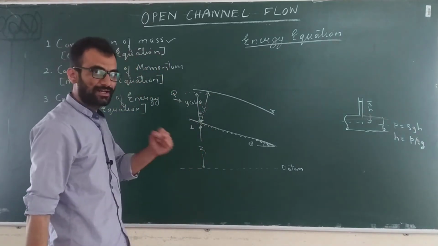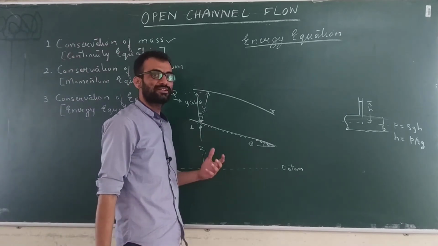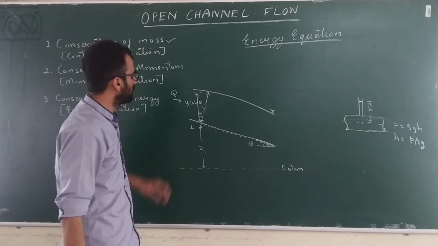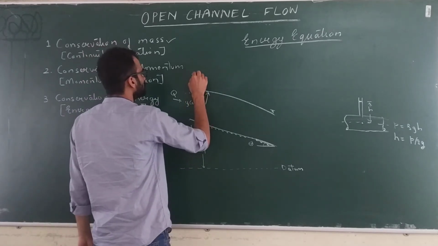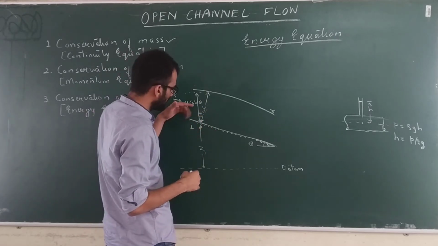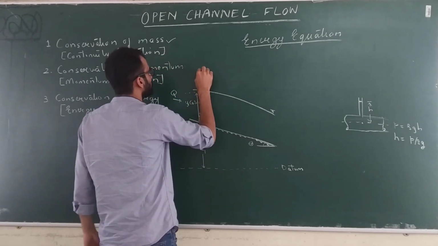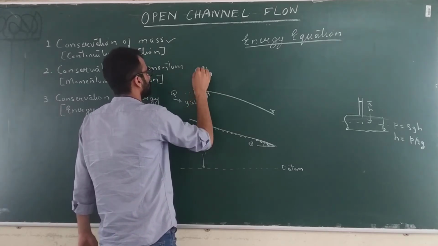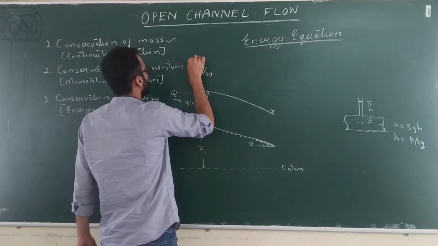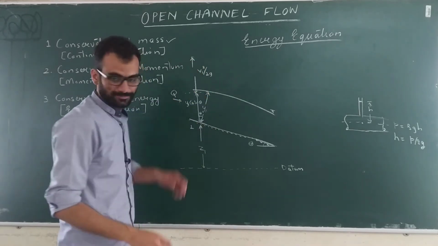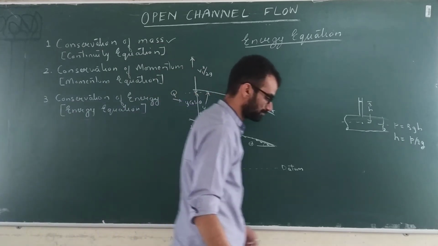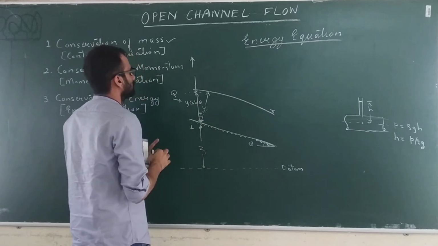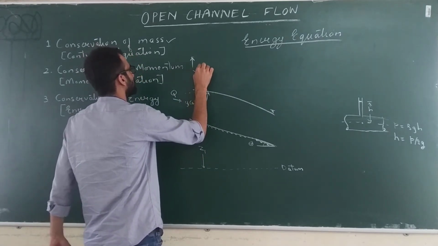Now next is the kinetic head, or velocity head. It is the kinetic energy per unit weight of the fluid, and we have seen how much it is. Let's say the average velocity at section 1 is v1, so it will be v1 square by 2g. This will be your velocity head, v1 square by 2g.